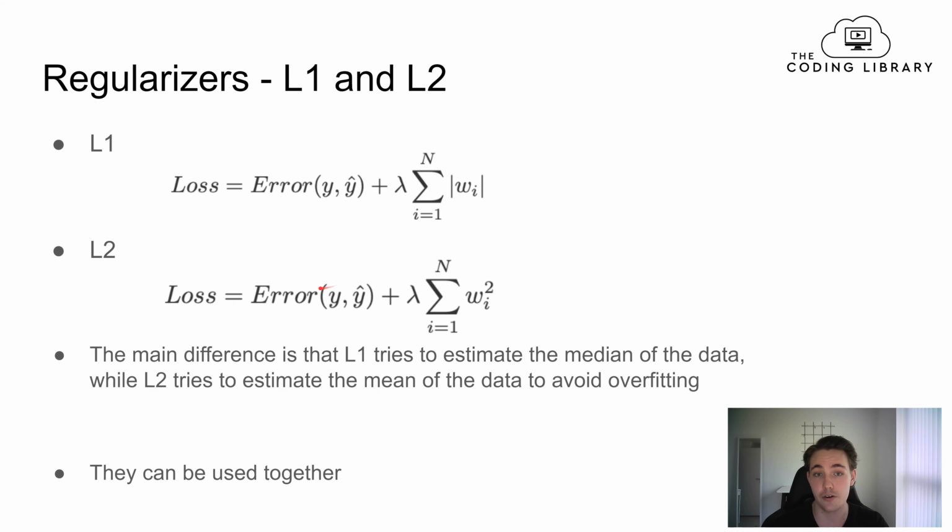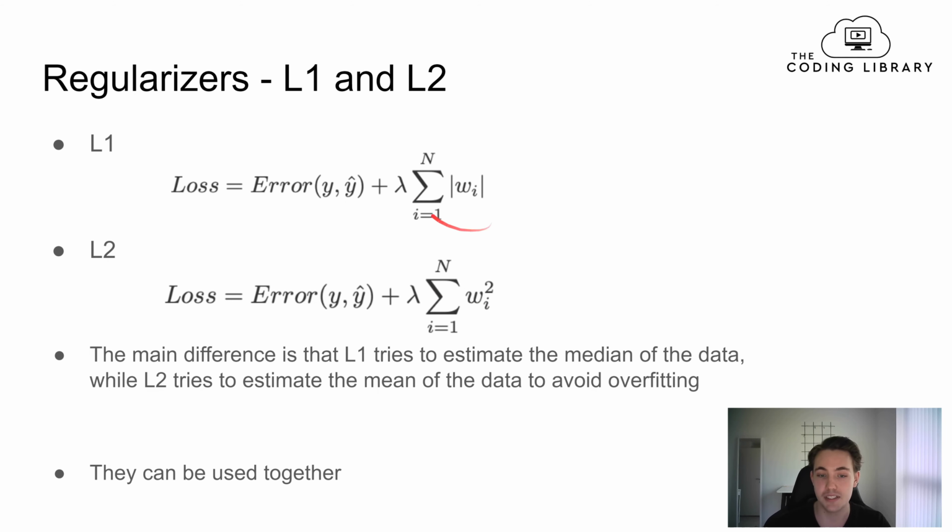But in L2 regularization, we have a bit more complexity, where again we have the loss equal to the error, which is from the loss function, and then we add another term where we can have the same lambda or regularizer parameter. But instead of taking the absolute value of our weight, we square the weights, and then we sum all of the squared weights.